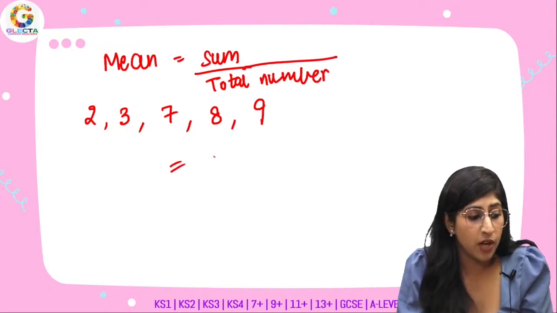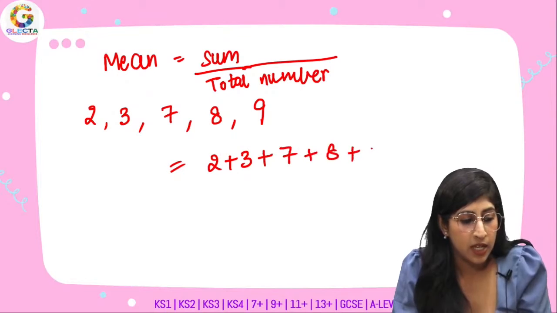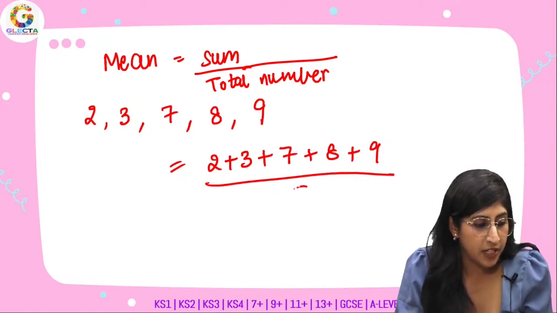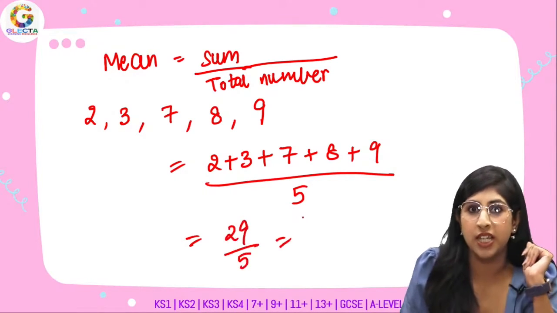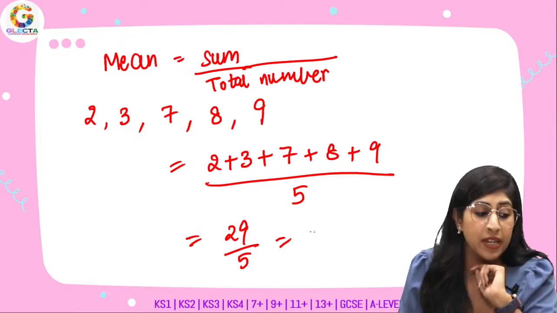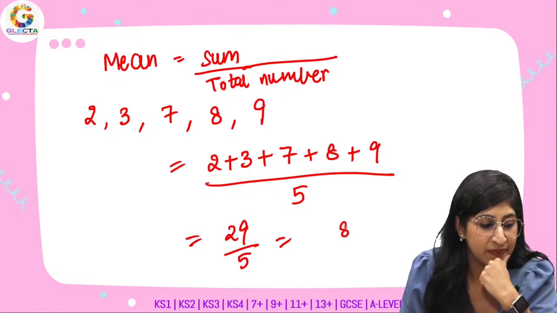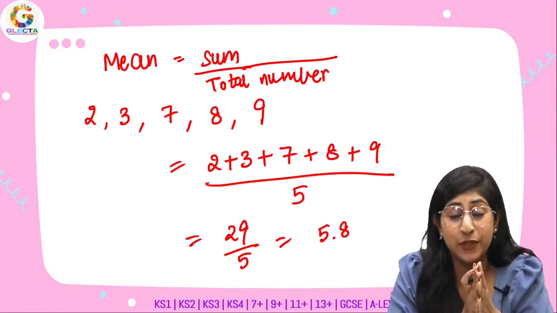So the sum over here would be 2 plus 3, 5, 5 plus 7, 12, 12 plus 8, 20, and 20 plus 9, 29, divided by 5. So 29 divided by 5, a short technique. How do I answer it in decimals? What will be 29 divided by 5? Can anybody tell me in decimals? The answer is 5.8.